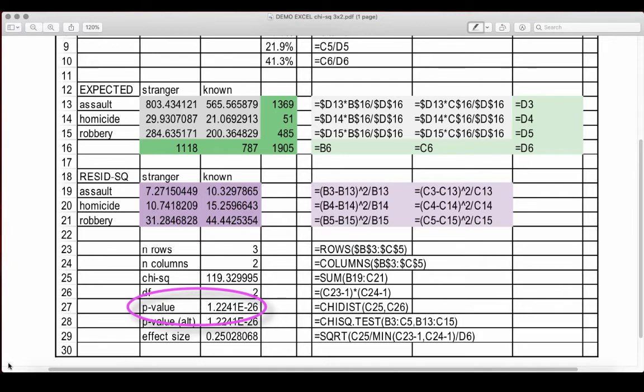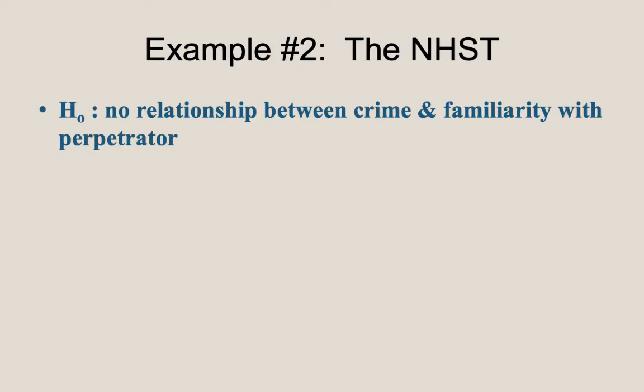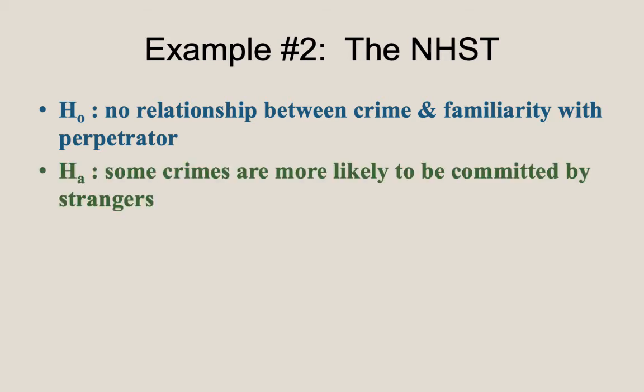As a probability, this is very small. Let's step back for a second and walk through the entirety of this NHST. Let's start with the null hypothesis. It would probably be easiest to just do this in words. There is no relationship between the crime and familiarity with the perpetrator. The alternative would be the opposite of this.